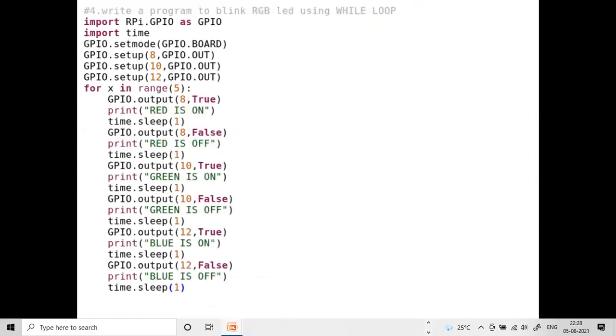Next program, RGB program. Write a program to blink an RGB LED using a while loop. So here the RGB LED has 4 terminals. The bigger terminal is not positive, it is negative. This negative we connect to a ground pin, that is 39, one of the ground pins, and the remaining 3 pins are red, green and blue. To identify which is red, which is green and which is blue: beside the bigger terminal, the single terminal is red, followed by green, and then blue. That is the way you need to identify the pins.